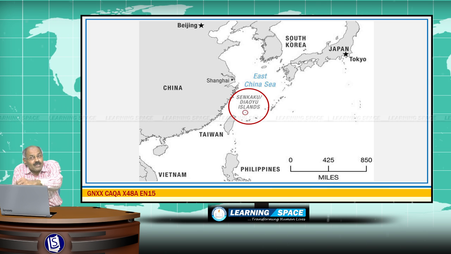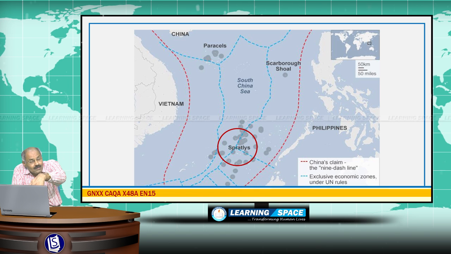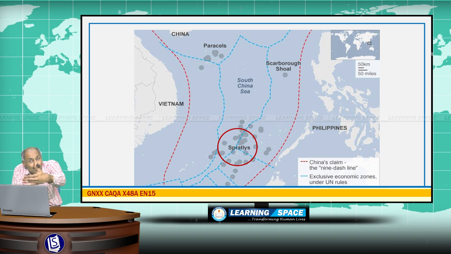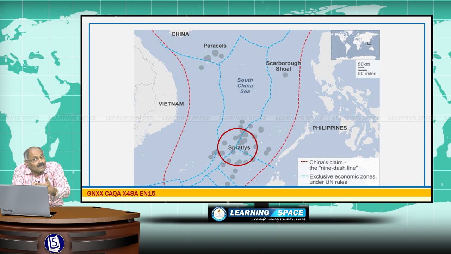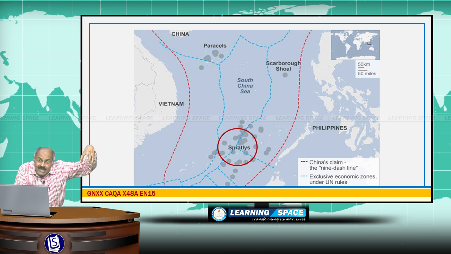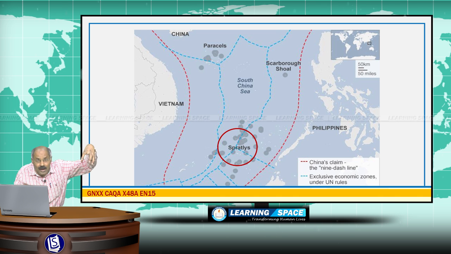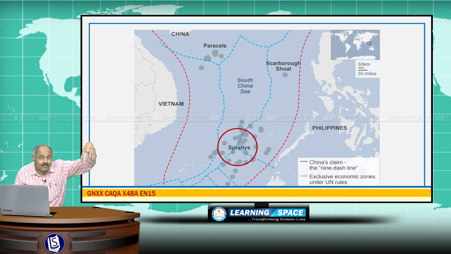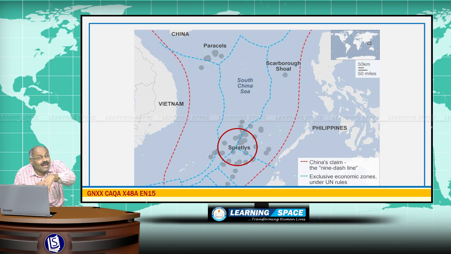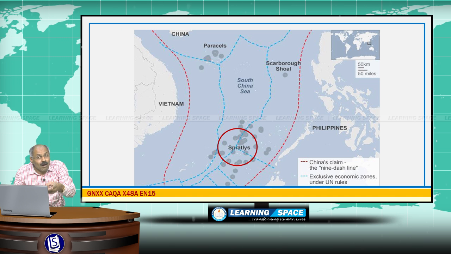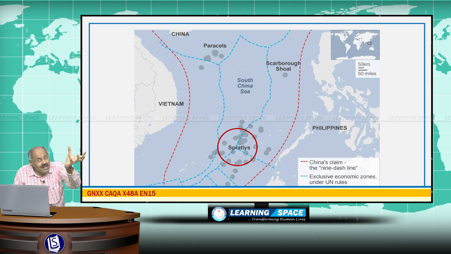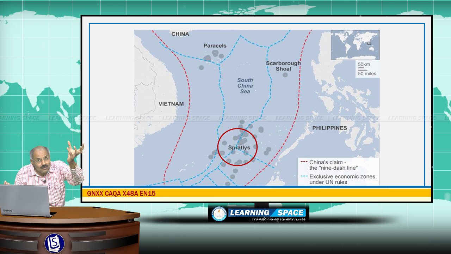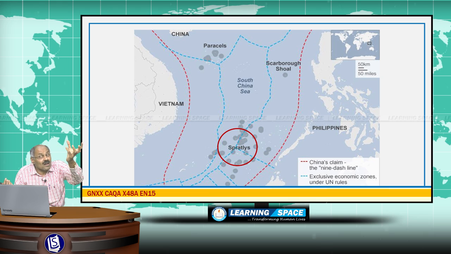And at the same time, when you come to South China Sea, there are several islands, Spratlys, Paracels, and then Scarborough Shoal. These islands are disputed between China on one side, and on the other side Taiwan, Philippines, Brunei, Malaysia and Vietnam. So, these Spratly Islands and other islands in South China Sea are the bone of contention between China as well as 5 countries. They are Taiwan, Philippines, then Brunei, Malaysia and Vietnam.